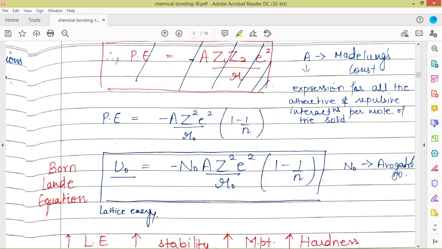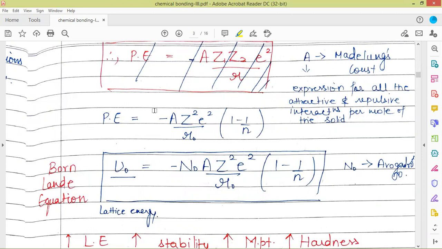This covers the expression for all the attractive and repulsive interactions per mole of the solid. This potential energy expression has come out taking into account Madelung's constant. So this is the overall potential energy term.